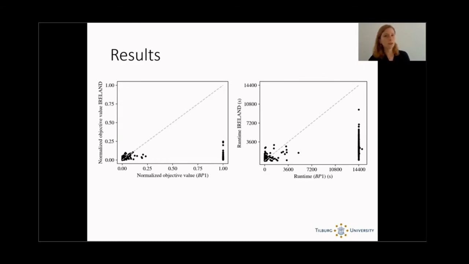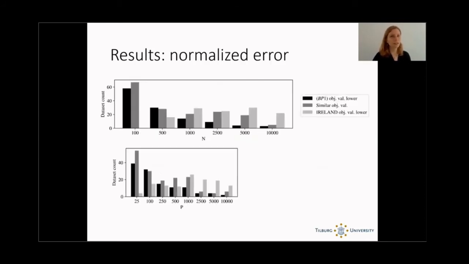Now, of course, you want to know in advance for which data sets you should use Ireland and for which you should use the integer program. And the answer is actually quite obvious. Here you see 2 histograms, and each bar represents a number of data sets. The black bars show the data sets where the original integer program was better in terms of objective value. The light gray bars show the data sets where Ireland was better, and the dark gray bars, there was not really a difference. And as you can see, as n gets larger, more often Ireland is better, especially when n is larger than, say, 2,500, I would use Ireland.